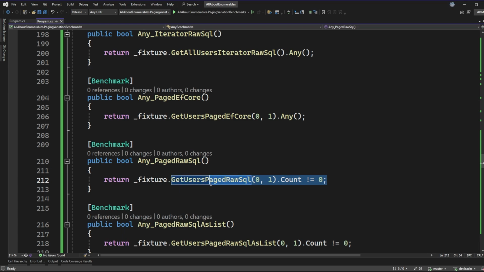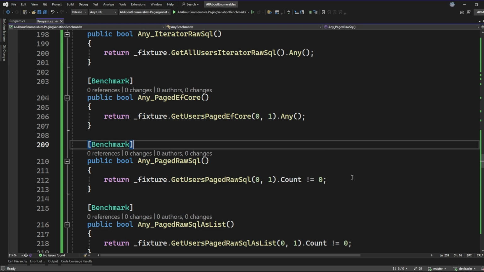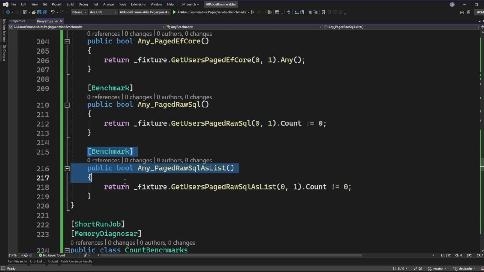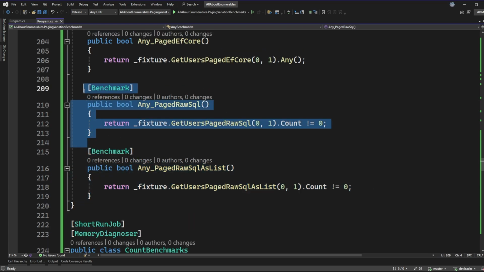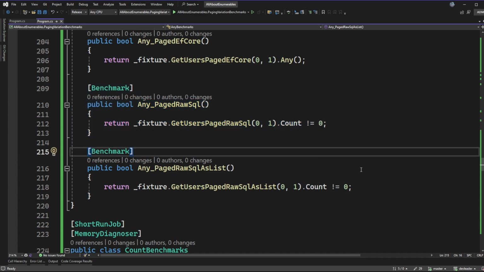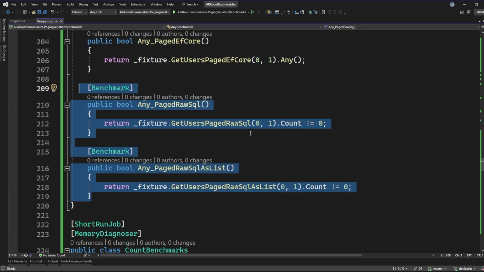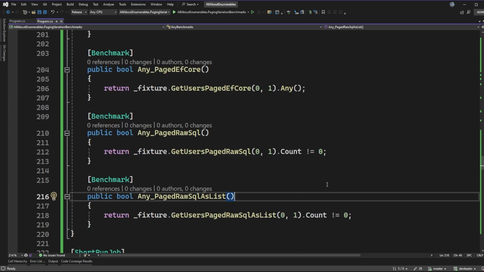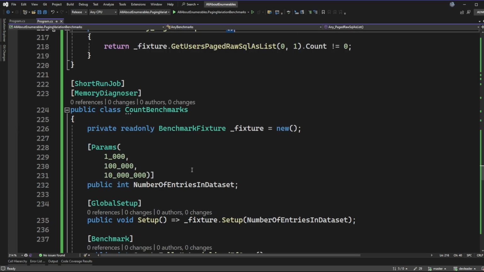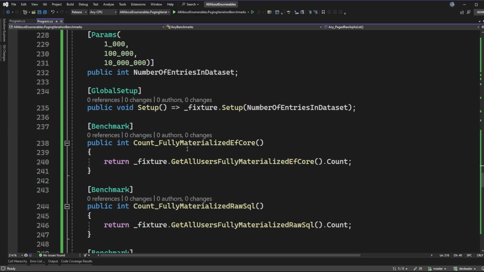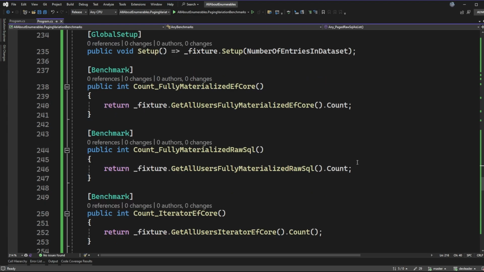We'll do the same thing with a page raw SQL query instead of Entity Framework Core. Again, these are different because the paging approach with raw SQL has an IReadOnlyList, and the Entity Framework Core one is still just using an IEnumerable. And finally, the last one here is only different from the one above it because we are dealing with a List versus an IReadOnlyList. You can't see that from how this code is written here, but when we looked at the implementations, that was the difference. And I won't go through all of them in detail, but the count benchmarks are almost the exact same. You can see that they're just set up in a very similar way, but they're doing Count or Count with the LINQ method instead.